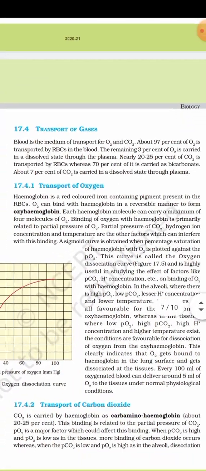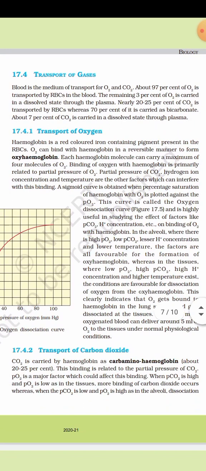Blood is a medium for transport of O2 and CO2. About 97% of O2 is transported by RBC in the blood. The remaining 3% of O2 is carried dissolved straight through plasma. Nearly 20 to 25% of CO2 is transported by RBC, whereas 70% of it is carried as bicarbonate. About 7% of CO2 is carried dissolved straight through plasma.